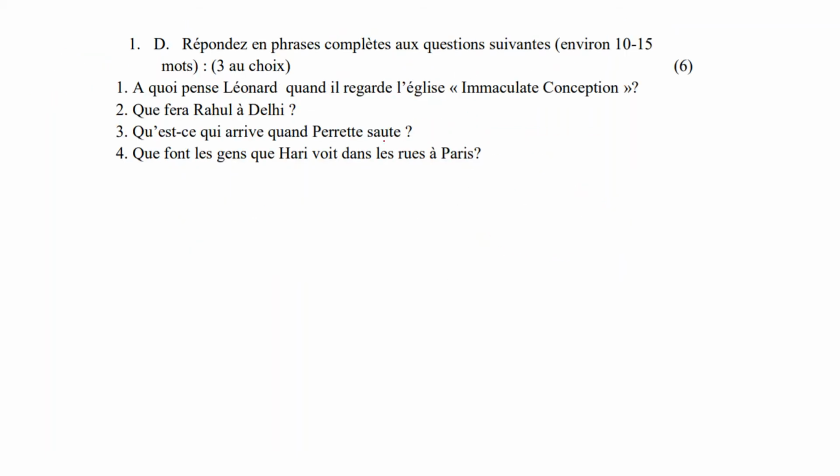Then 1D is your question answers. So, à quoi pense Léonard quand il regarde l'église Immaculate Conception? What does he think about when he looks at the Vatican Church? He thinks about the steps in front of the Basilica of the Sacred Heart. So, the first answer is Léonard pense aux escaliers. Okay, this is directly from your textbook.